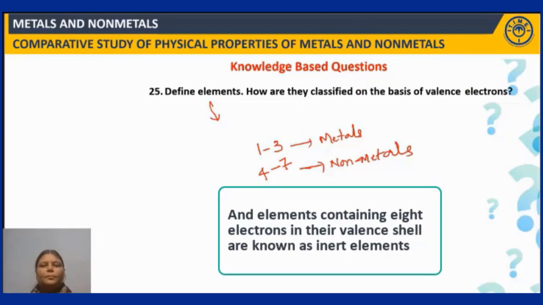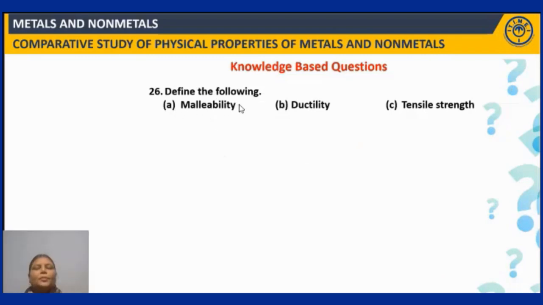Next question. Define the following: malleability, ductility, and tensile strength. So how did we define malleability in the basics? The ability of the material because of which it can be beaten into sheets is known as malleability.